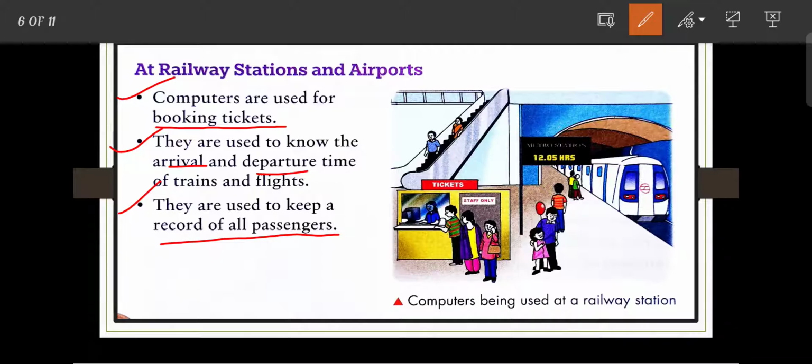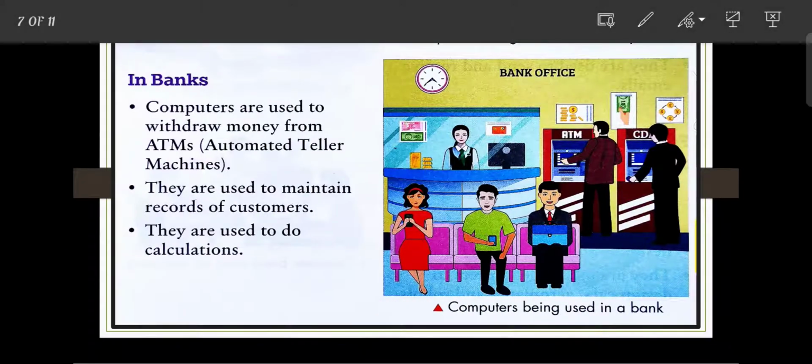Okay, next place is banks. In banks, computers are used to withdraw money from ATMs. ATM means automated teller machine, which is based on a computer. Next, they are used to maintain records of customers, and they are used to do calculations. So the main uses of a computer in banks are to withdraw money from ATMs, maintain the records of all customers, and do all the calculations.